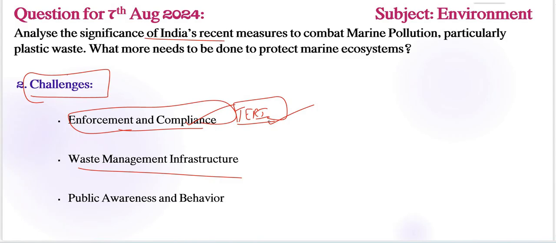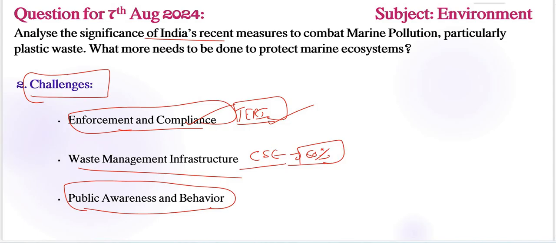Next, waste management infrastructure is also one important challenge here. According to a study by the Centre for Science and Environment, CSE, only 60% of the plastic waste collected is recycled, with the rest inadequately managed, often ending up in landfills or water bodies. That is a major cause here. Public awareness and behavior is another important challenge.